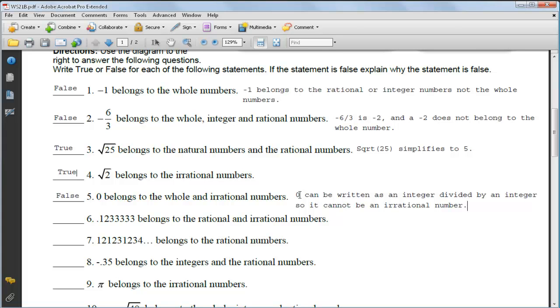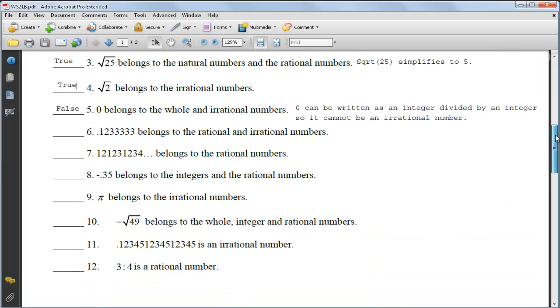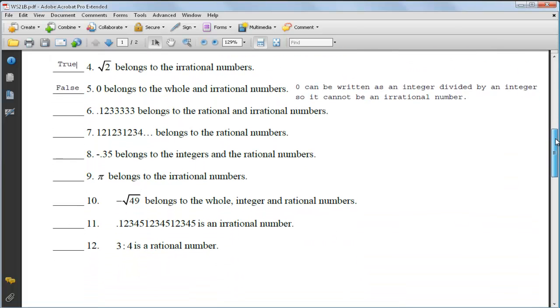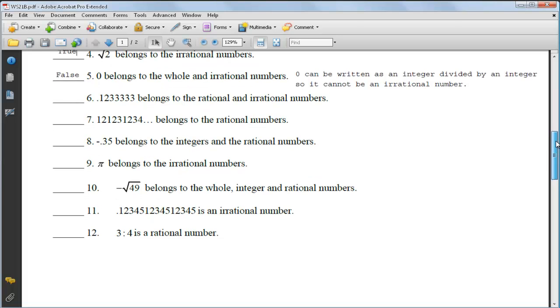Okay, I'm going to let you do number 6 by yourself. What you've got to remember about that one is that it's a decimal, so remember your rules concerning decimals. Number 7, I'm going to let you do that one by yourself, and what you've got to do is look at this number right here and realize there's no decimal point in the front of it. Okay. Alright, let's go down to number 8.